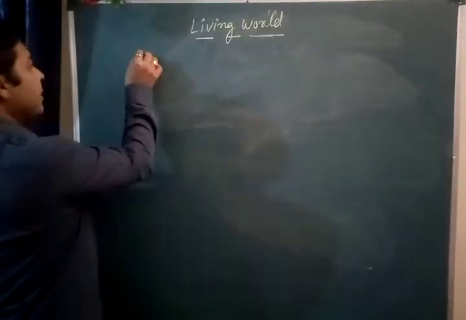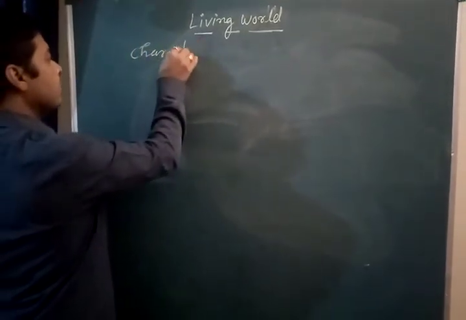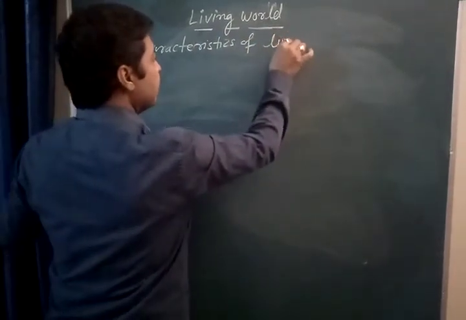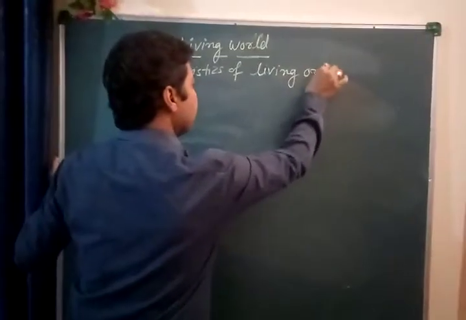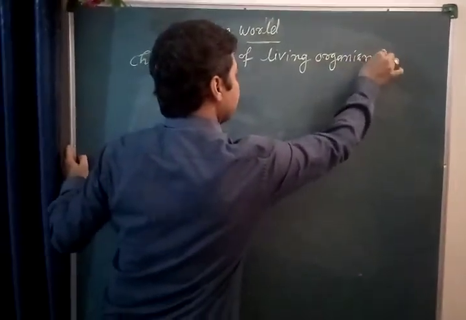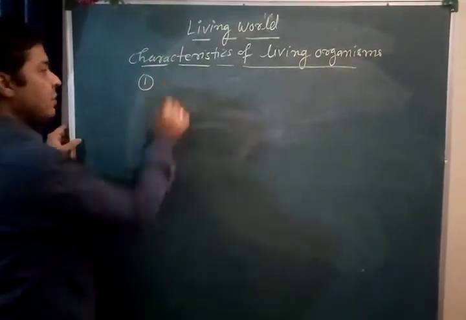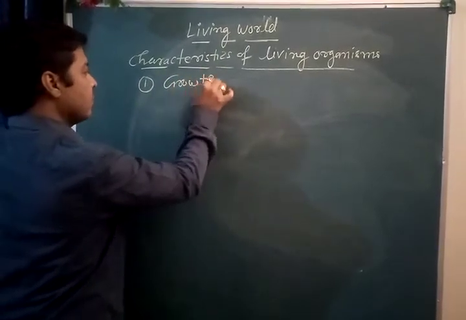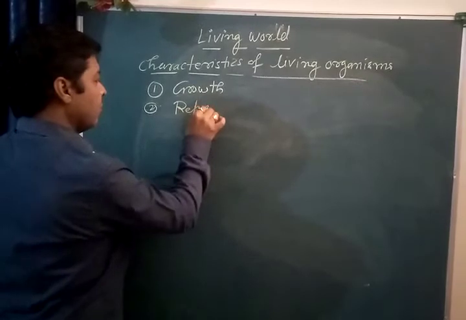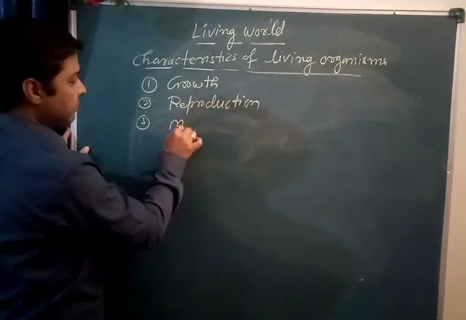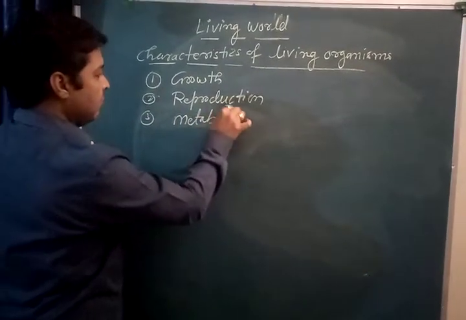So if we see the characteristics of living organisms, the first characteristic is growth. What is the first characteristic? Growth. Second, we write reproduction. Third, we write metabolism.